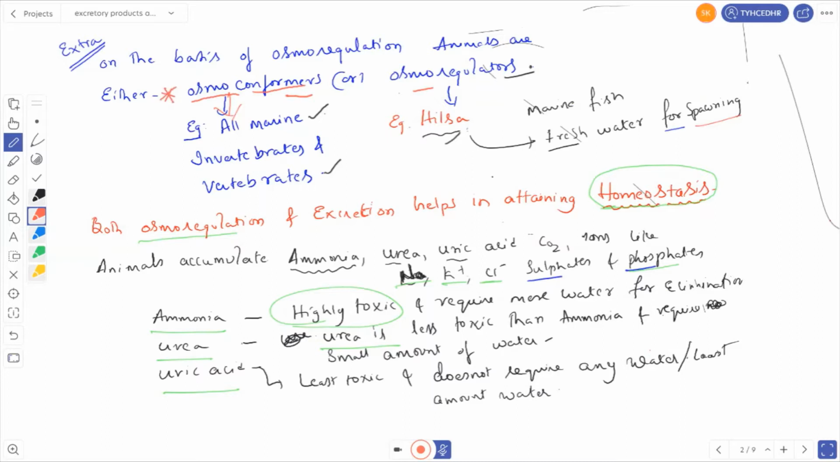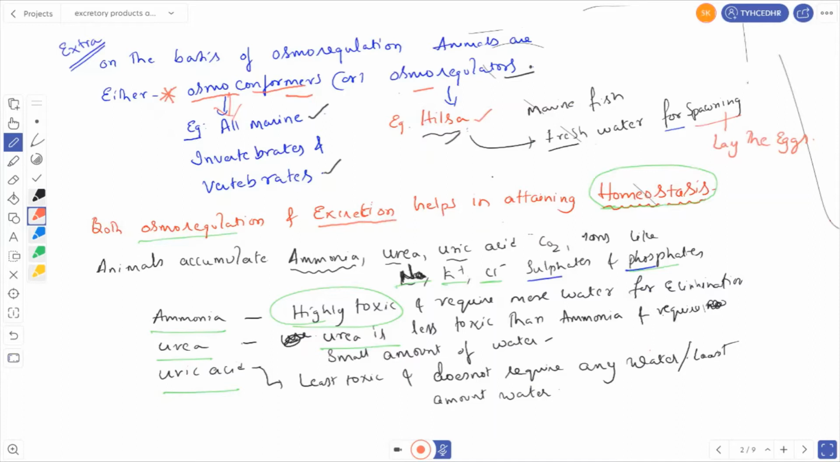Then what are osmoregulators? Irrespective of their surrounding environment, these animals can maintain a constant osmotic concentration in their body fluids. The best example is Hilsa. Hilsa is a marine fish, but it migrates to freshwater for spawning. Spawning means to lay the eggs. So both osmoregulation and excretion help in attaining homeostasis.